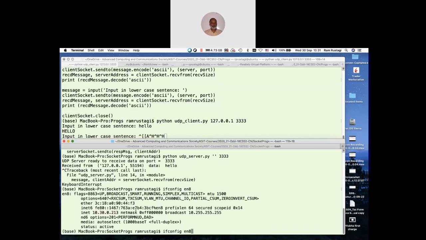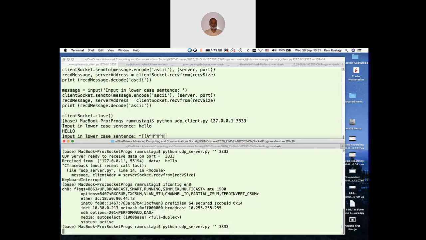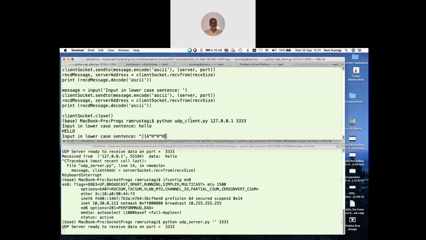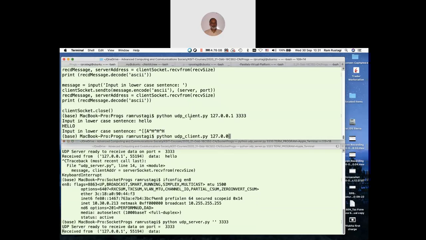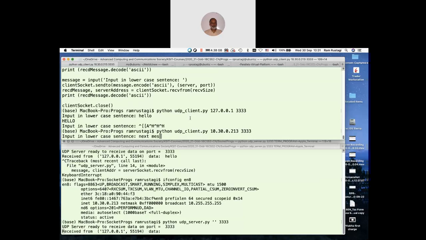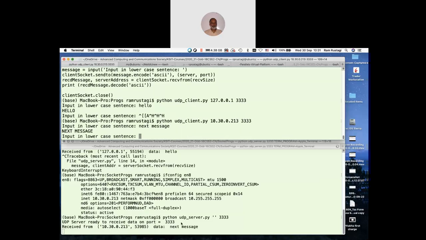So I can run a server again and I can say Python 10. If you are connected to the internet, you can use that IP address. If not, you can use 127, and the message is received, you get a response, you can run it again.